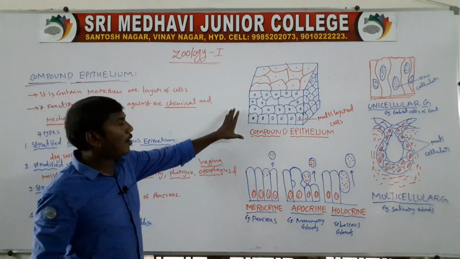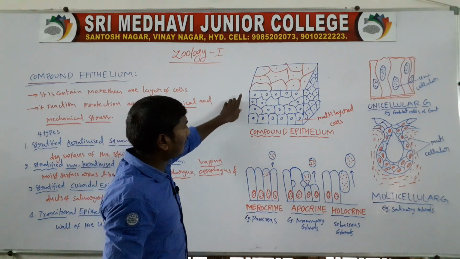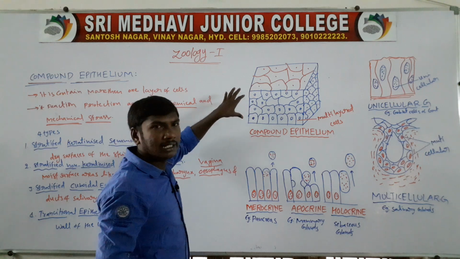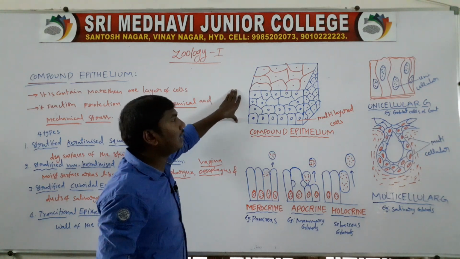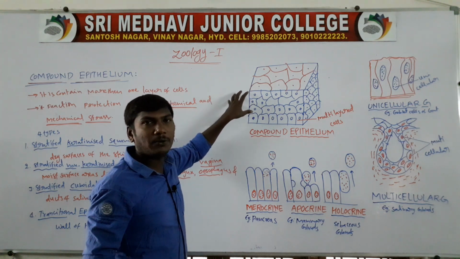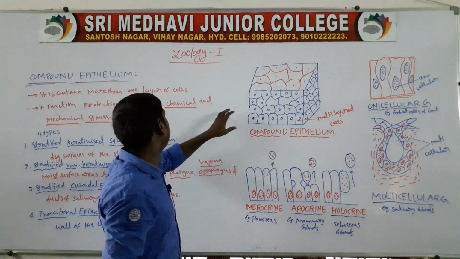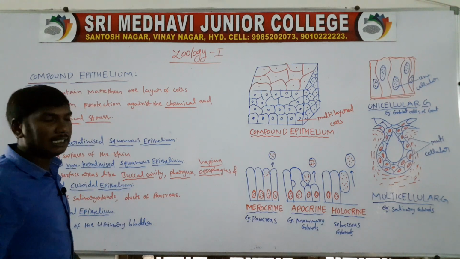So this is the compound epithelium diagram. How many layers? Many layers, more than one layer of cells are present in these epithelia, so they are called compound epithelium. Compound means complex, more than one layer of cells.